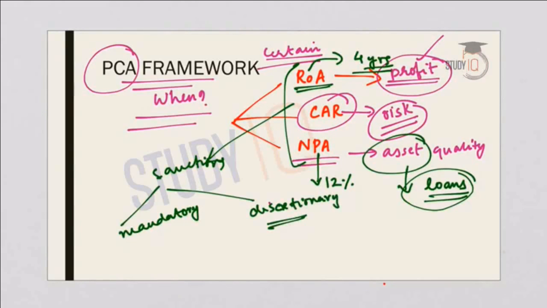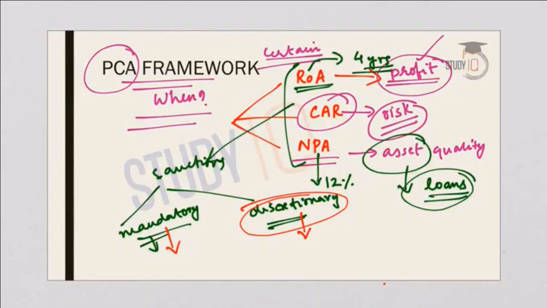Now, what is meant by mandatory sanctions? Mandatory sanctions include restrictions on dividend, branch expansion, directors' compensation, etc. While discretionary sanctions means curb on lending, deposit, these are all discretionary sanctions. So, mandatory sanctions are more important because they are applicable to all banks that have come under the PCA, while discretionary sanctions are applicable only to certain banks based on the performance.